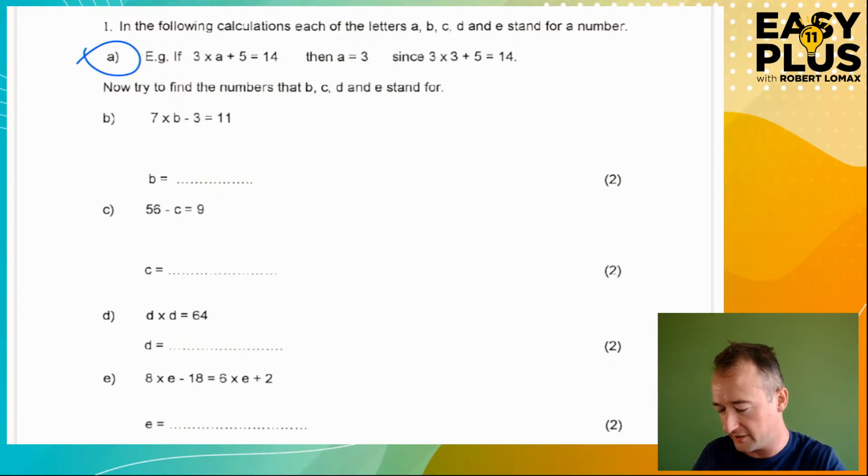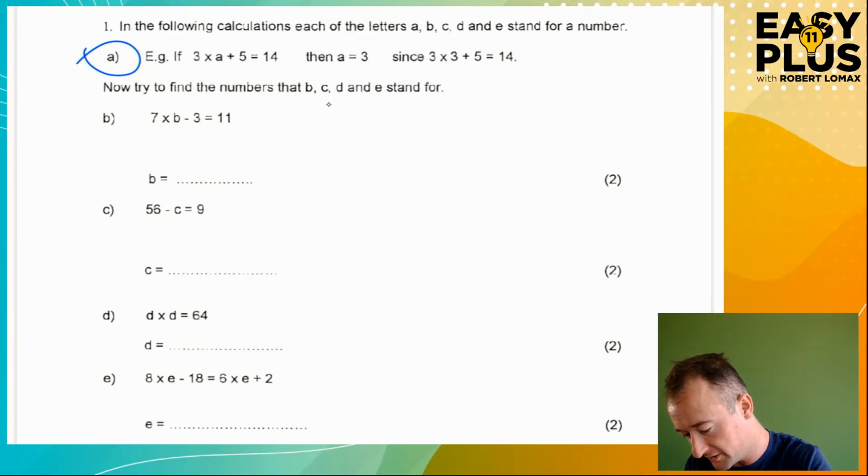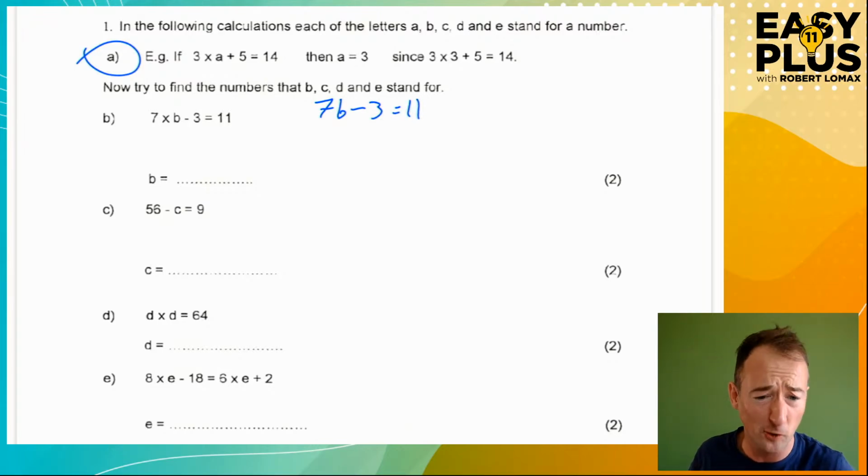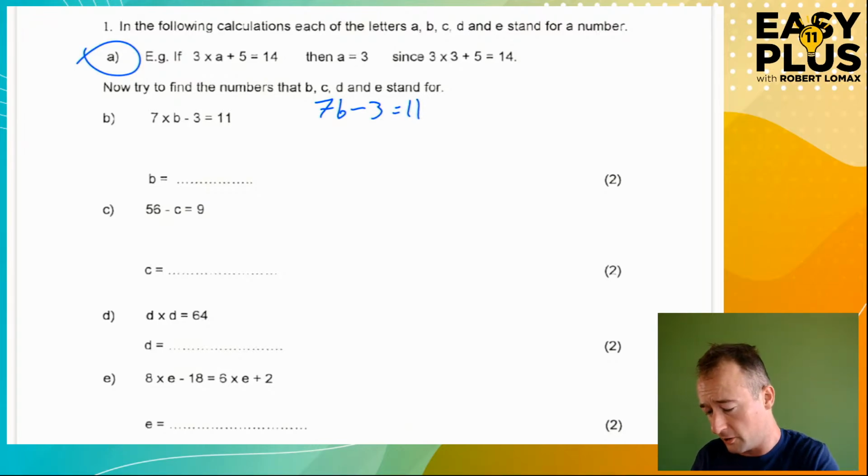So I'm going to set these out in the way that I always do. 7 times B, we would conventionally write as 7B. We just miss out the times symbol. 7b minus 3 equals 11, and I'm going to solve it in the way that I always solve these equations. So we want to end up with b equals, so we want to get rid of the things that stand in the way of that.